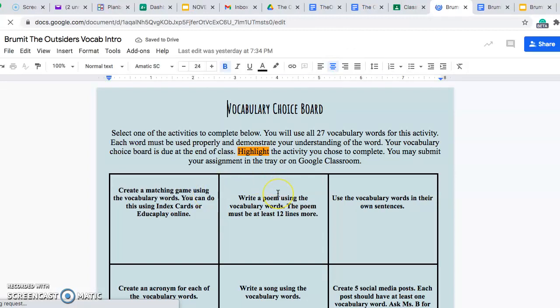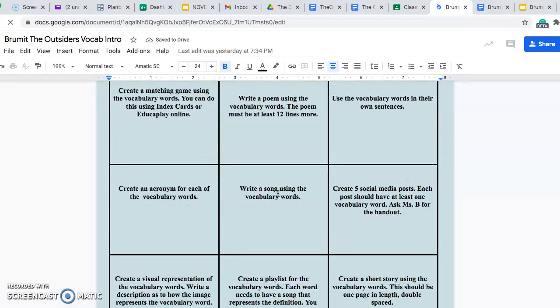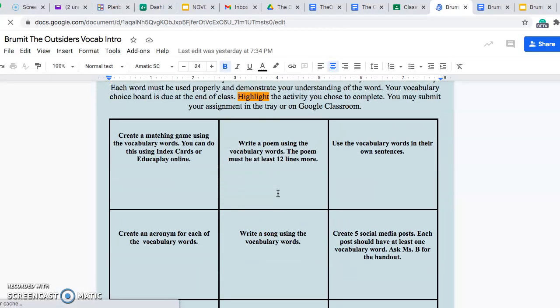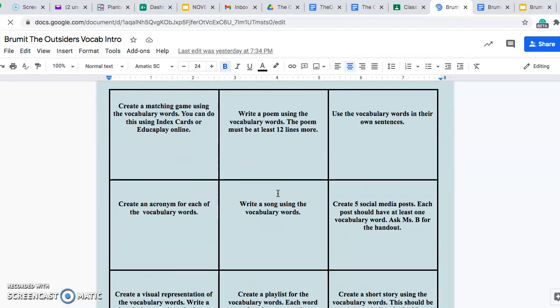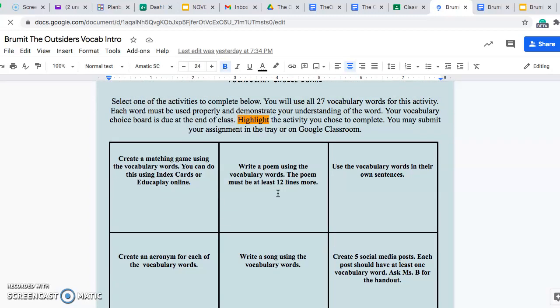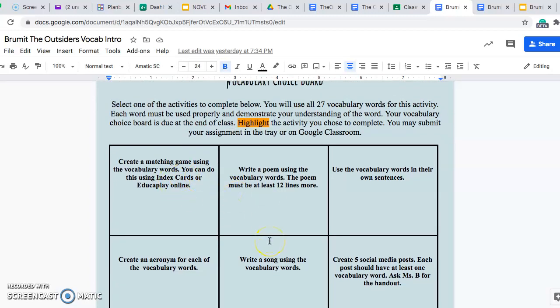Okay. So for this choice board, this looks a little intimidating, only because we haven't done this before. Okay, so we are going to choose one of the 9 activities on our choice board to complete for our vocab. You can either create a matching game using the vocab words and index cards. You can write a poem using the vocabulary words.